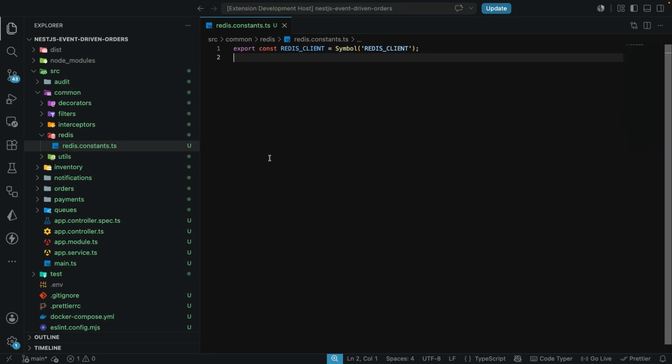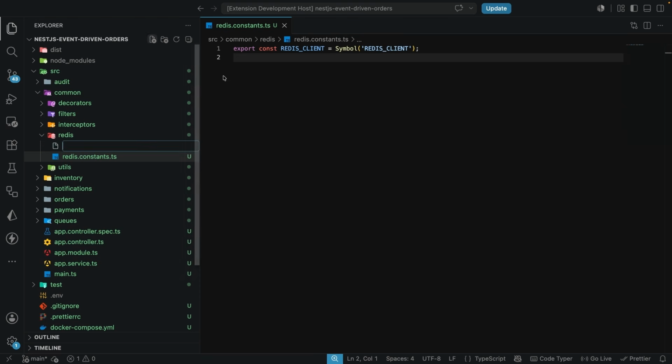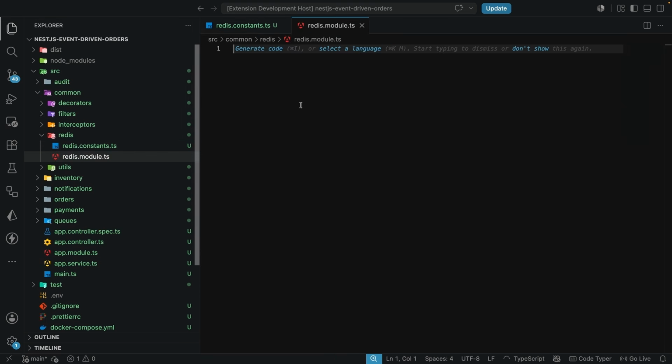So let's save this file, and in here we are going to create the redis.module.ts file. Alright, and this is going to bring in the different imports. First, we're going to import Global and also Module decorator, which will come from NestJS common.